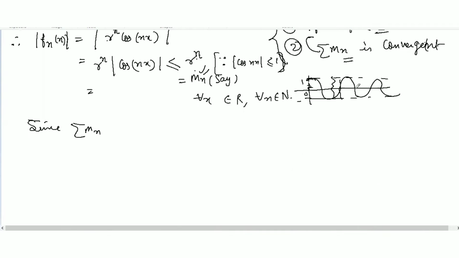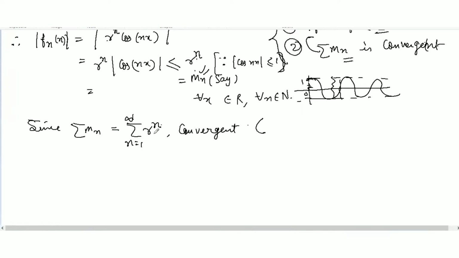So the Mn series is the sum for n equal to 1 to infinity of r to the power n. What is this? This is a geometric series. Find the geometric series video in my playlist so you can understand what a geometric series is. And this geometric series is convergent.